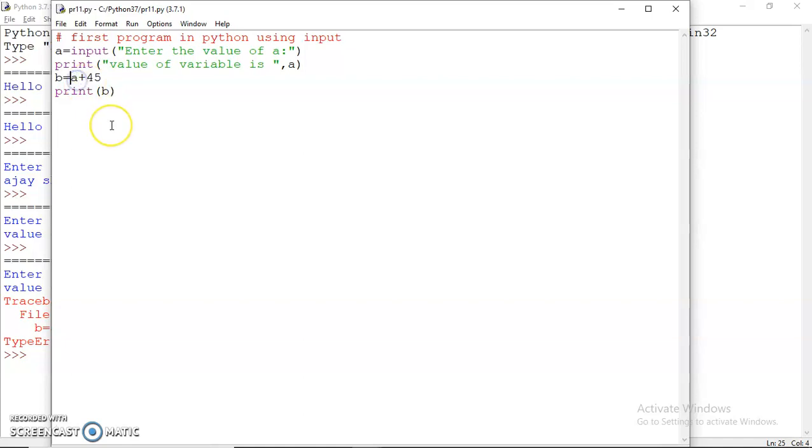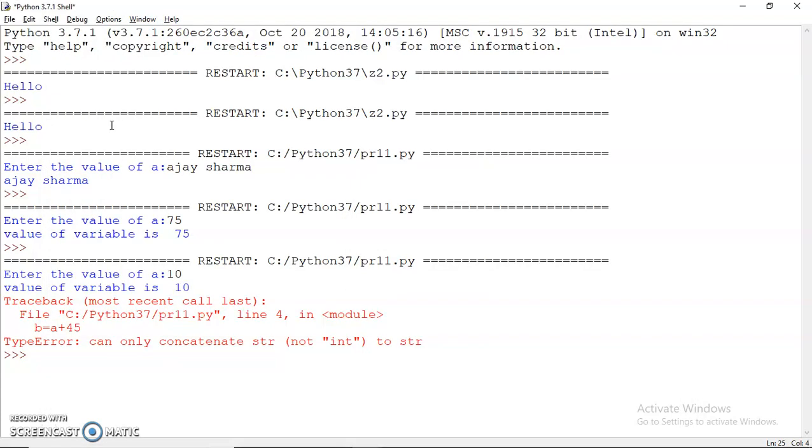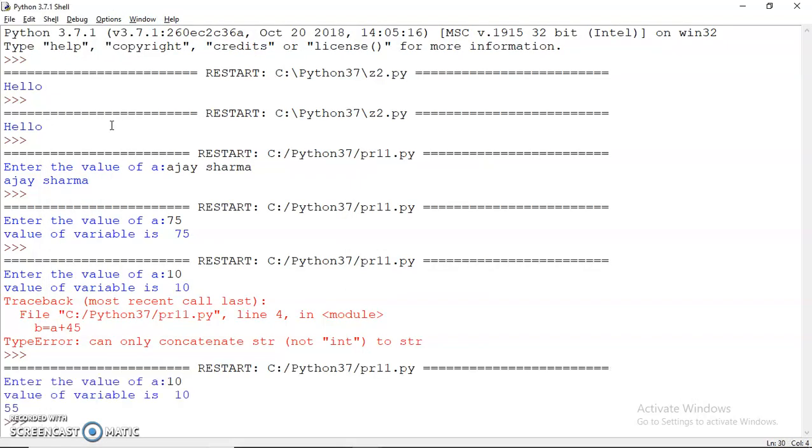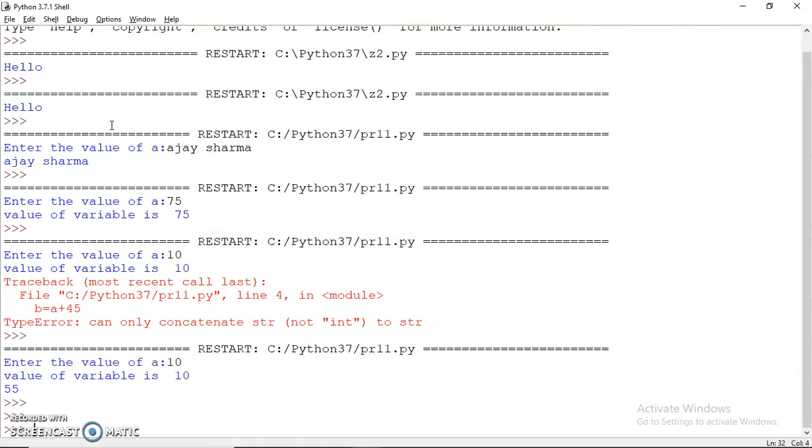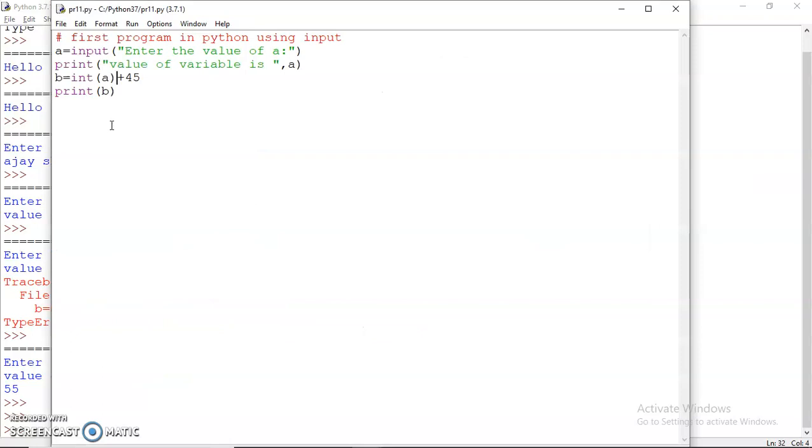Now it's up to us to convert it into something else for our working. So what I can do here is convert A, which is a string by default, into an int so that I can use the value as an int. As you can see, the value has come now as 55. So this is one way of changing the data type of the variable which you get from an input, because input would always take the value from the keyboard in the shape of a string. To use it in different ways, you can take the help of the converters.